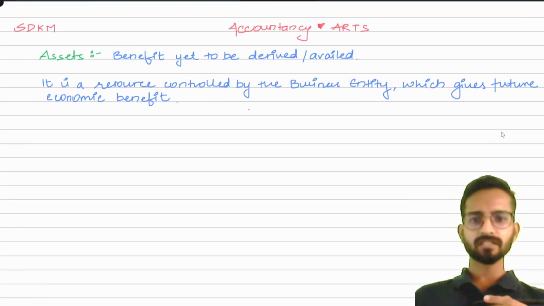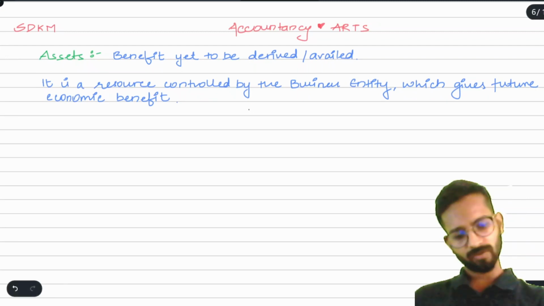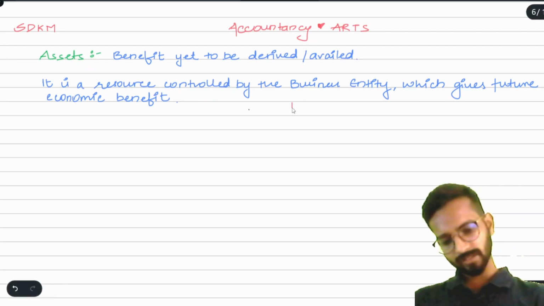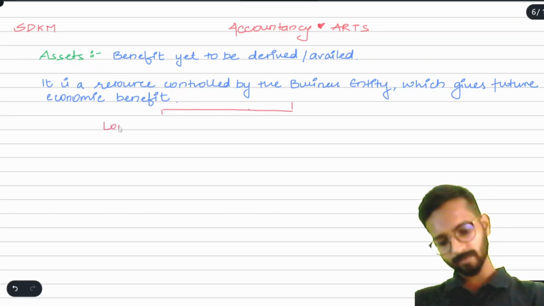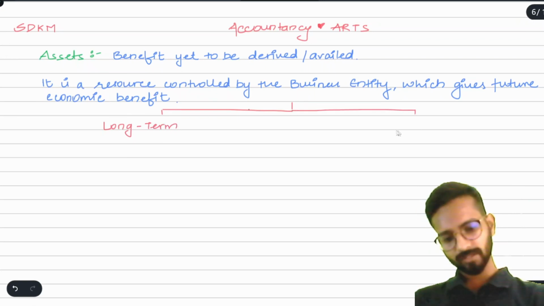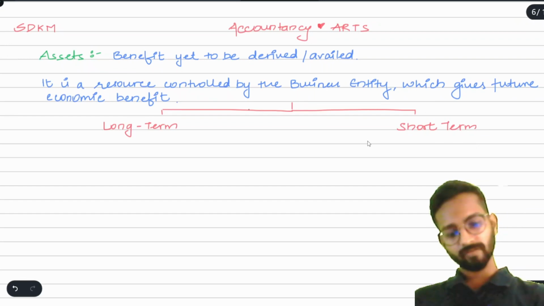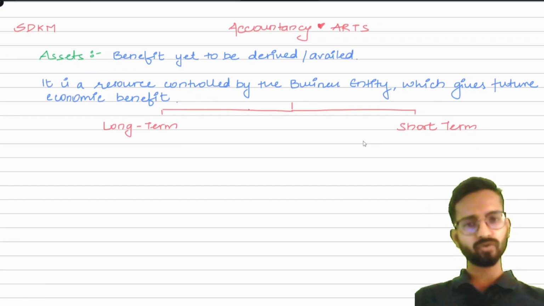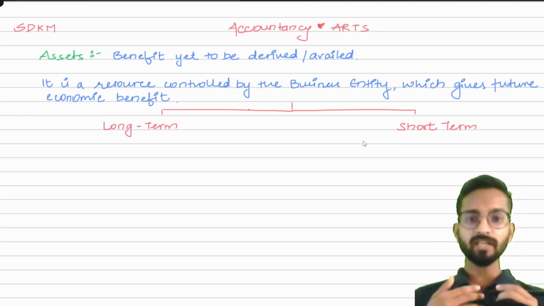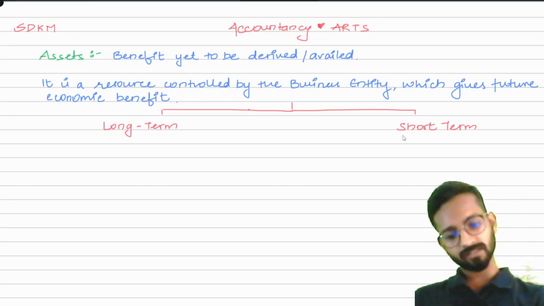See, accounts divides the time limit into two different periods. How? It says there can be a long-term benefit or there can be a short-term benefit. How has it been defined as long-term and short-term? We already know assets are those things from which we will receive the benefit after the year end. Now after the year end also, if we receive the benefit within 12 months after the year end, then it is short term.